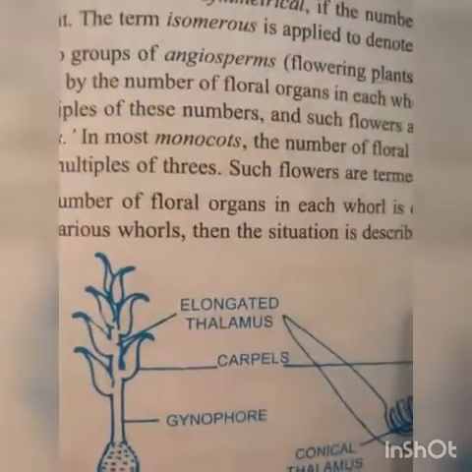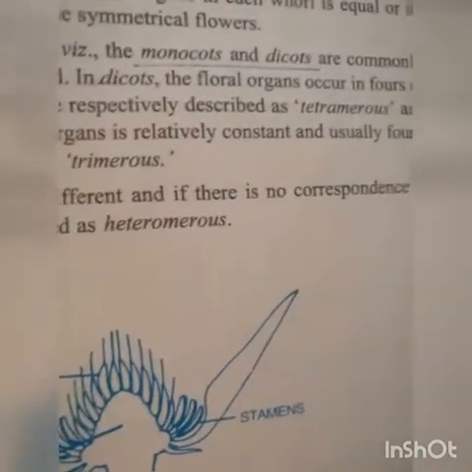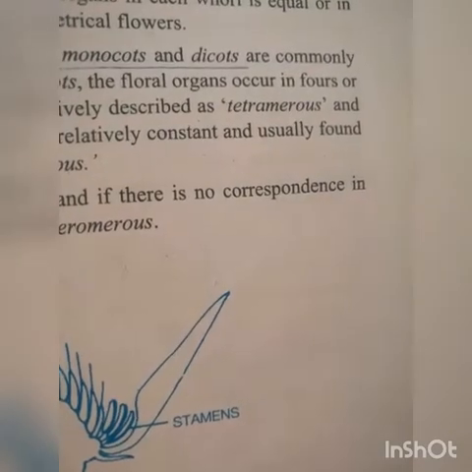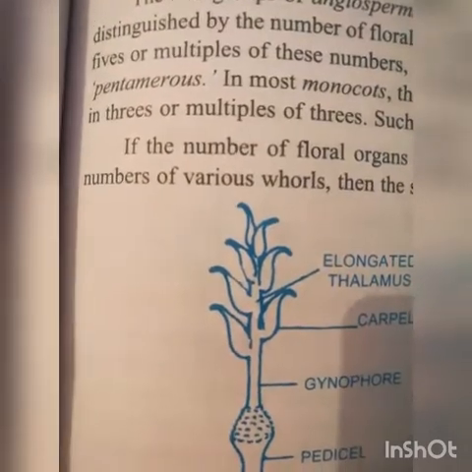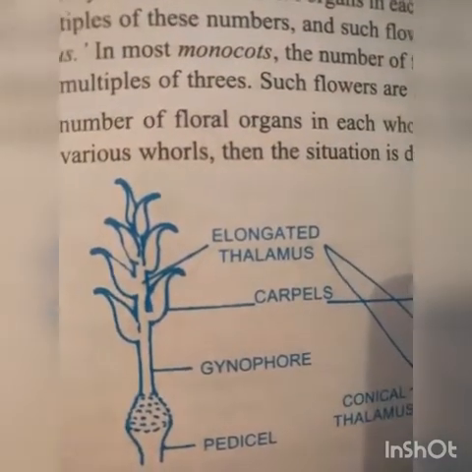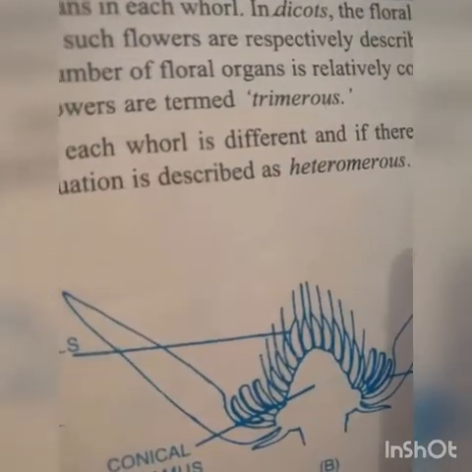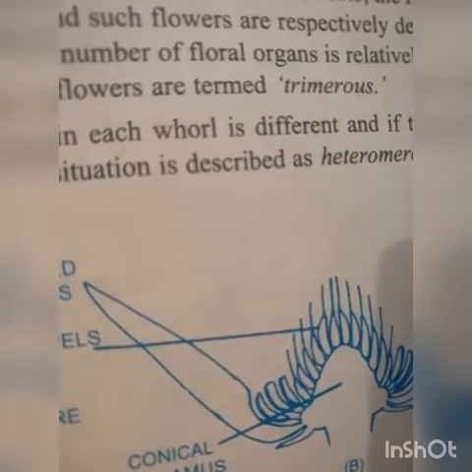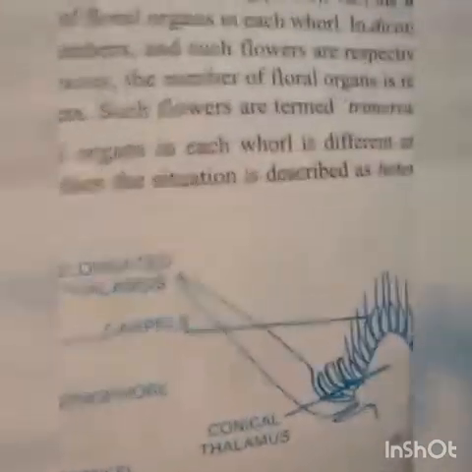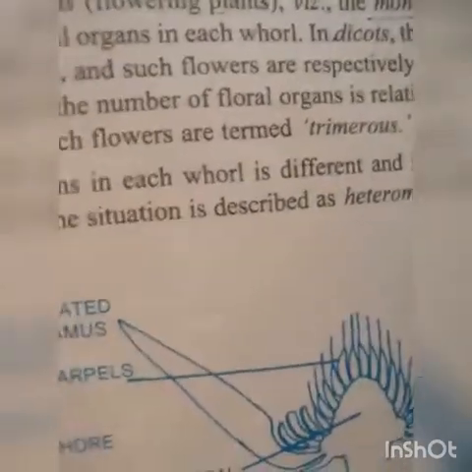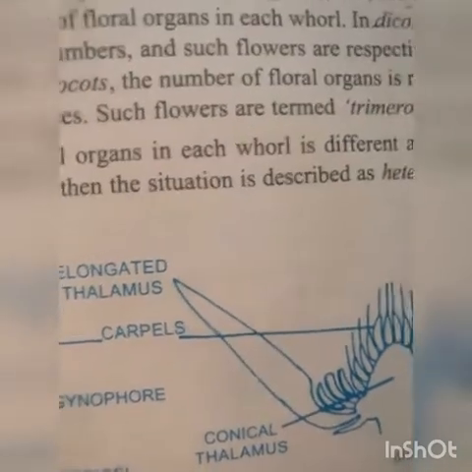In most monocots, the number of floral organs is relatively constant and usually found in 3 or multiples of 3. Such flowers are termed trimerous. It means in case of monocot plants like food grains, banana, rice, wheat, maize, these are examples of monocot plants.